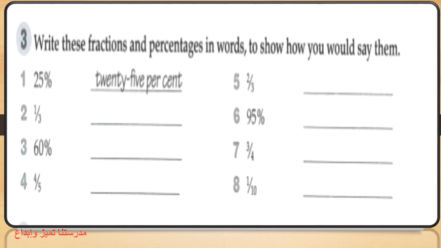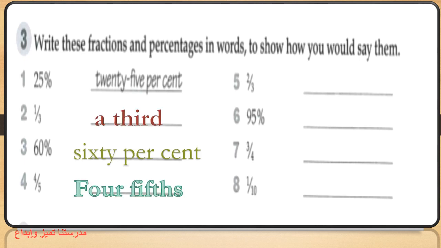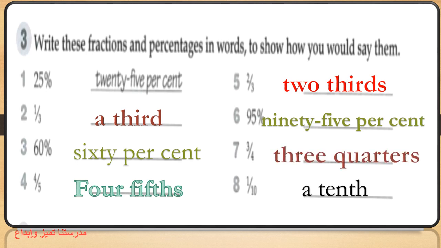Let's move on. Do you remember this activity? We started our lesson by writing the symbols and the fractions and the percentages in words. And how can we say them? I need you to choose any one from these percentages or fractions: 25%, a third, 60%, 4/5, 2/3, 95%, 3/4, a tenth.